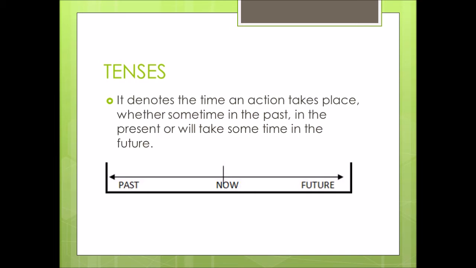We are classifying these tenses on the basis of four aspects: simple, continuous, perfect, and perfect continuous.